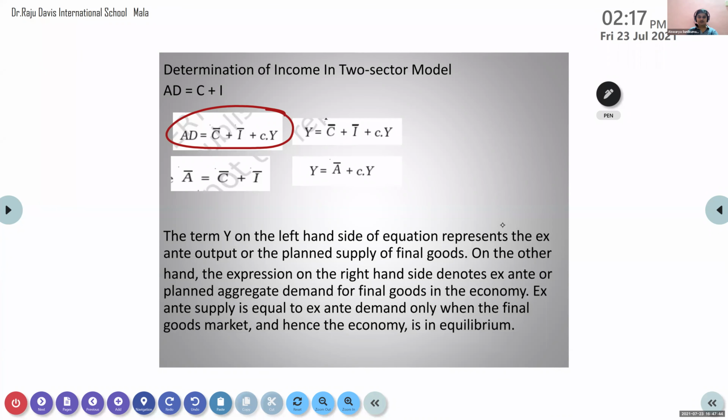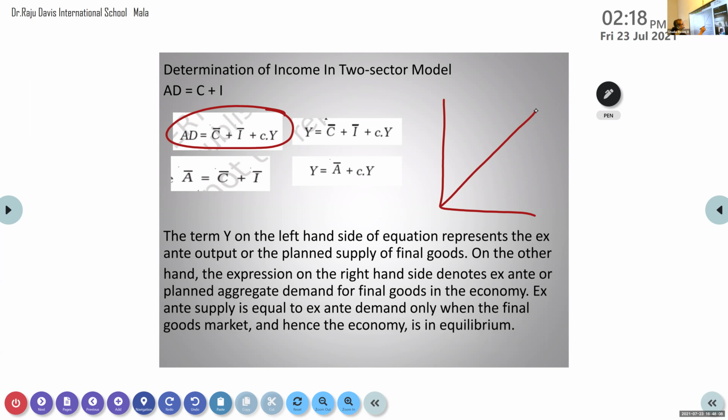C plus S. Okay, so there also, you remember one graph I made you do. Yes or no? What is the speciality of AS? 45 degree. Okay.